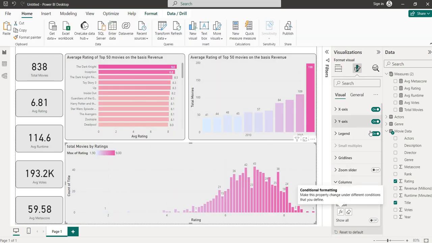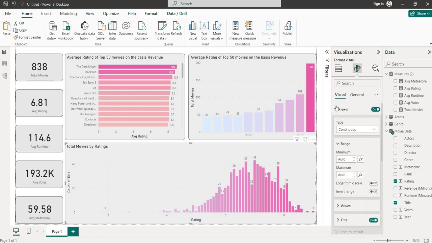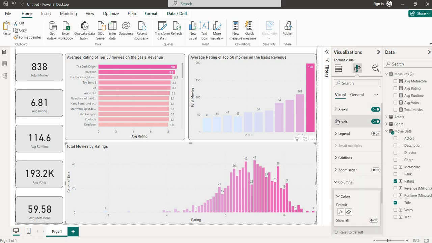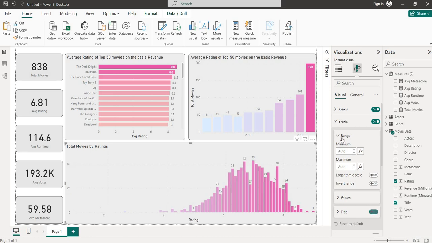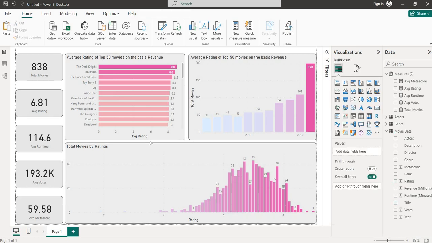So here it is. I am removing the legend. Correct. The count of title I don't need, so remove this title from the y-axis. Okay. So now we can see that one of our pages for this movie recommendation has been finished.